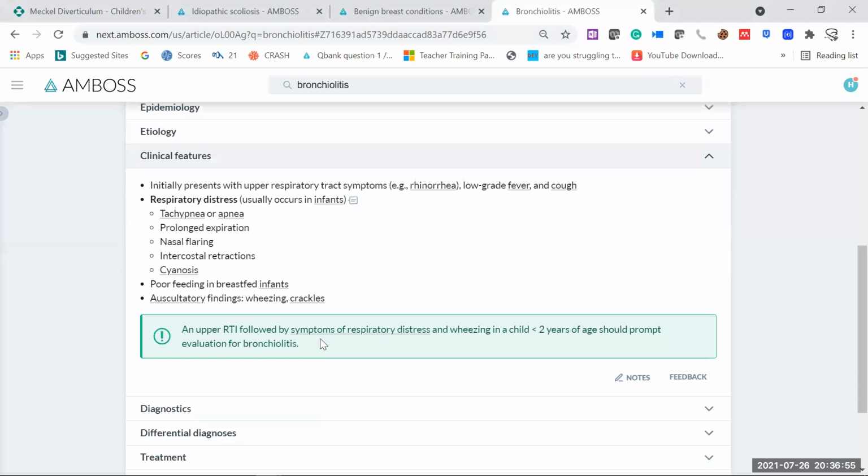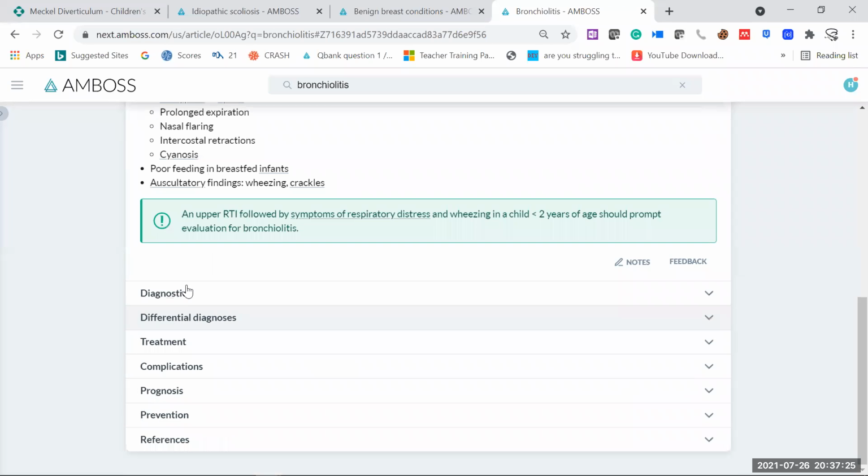So now here the very important point for you to memorize: an upper respiratory tract infection followed by symptoms of respiratory distress. The mother must be saying that the baby was having some initial coughing for 2-3 days and running nose. And then soon after the baby is developing this wheezing and the symptoms are aggravating day by day, especially if the baby is less than 2 years of age, always think about bronchiolitis. That is only a clue for you.